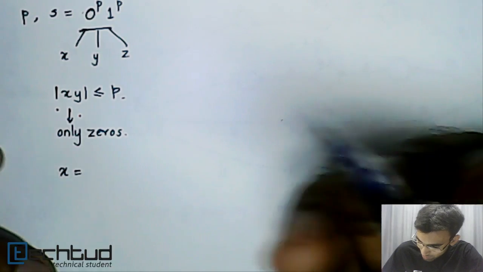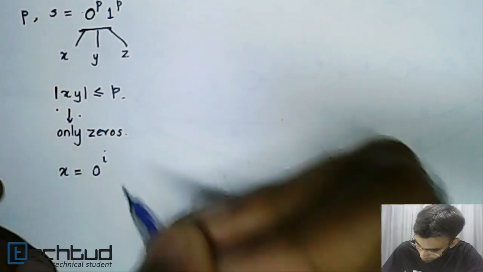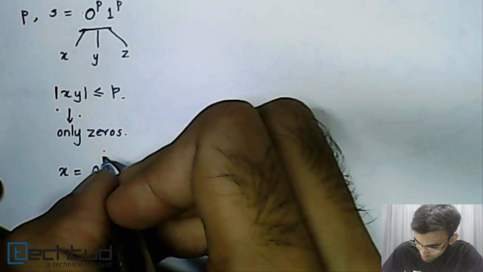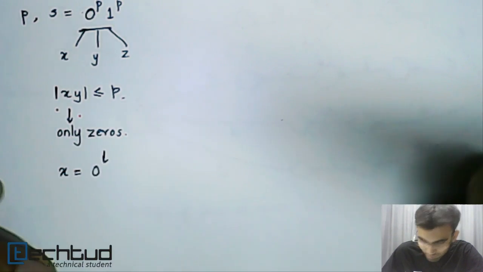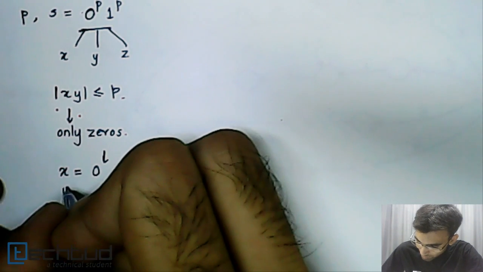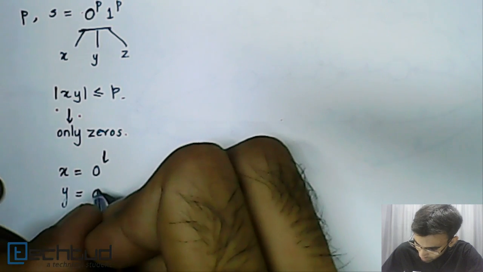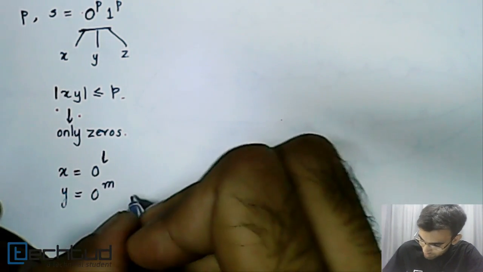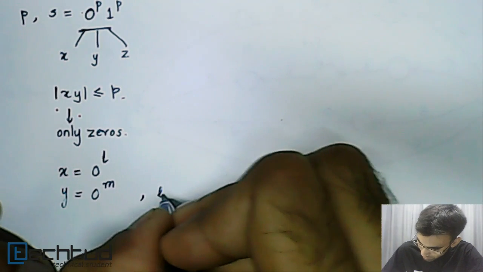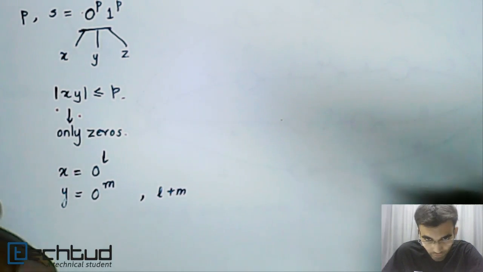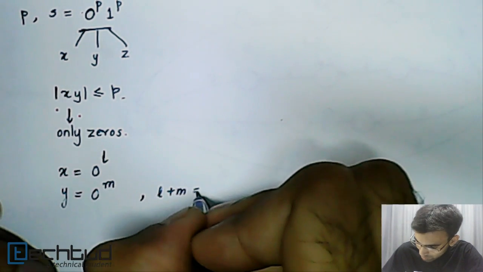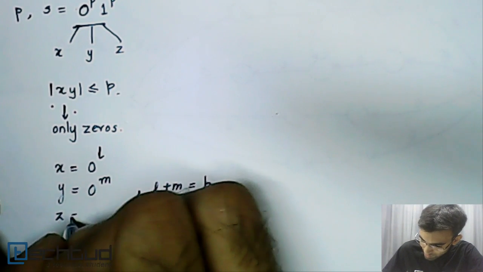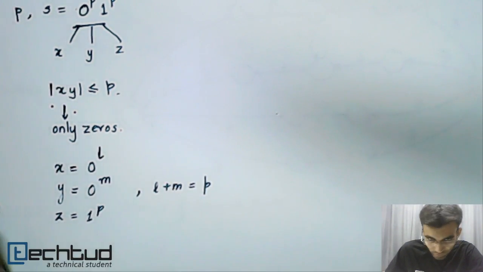With X equal to 0 raised to L, let Y be 0 raised to M, such that L plus M is equal to P, and Z is equal to 1 raised to P.